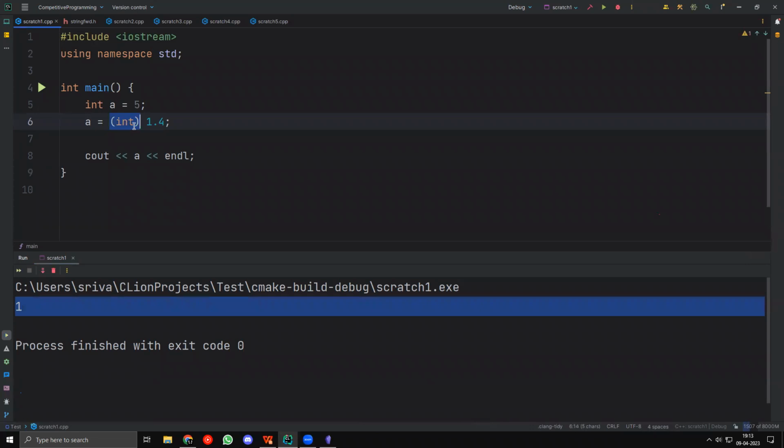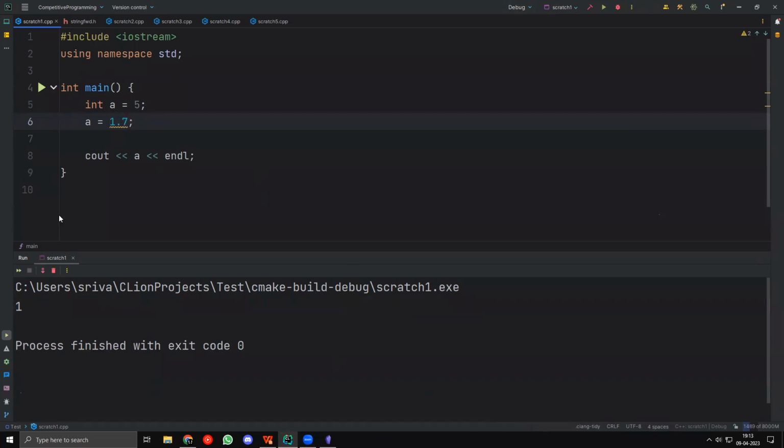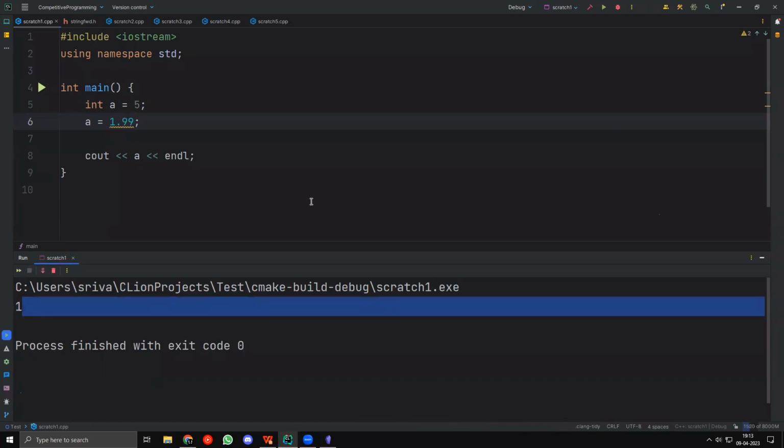Truncating or rounding off. Nikhil, it truncates. It does not round off, it truncates. So if I take 1.7 even, it will still truncate. So you can see that it's still 1, right? Even if I take 1.99, it will still say 1. You can see that it still says 1, right?